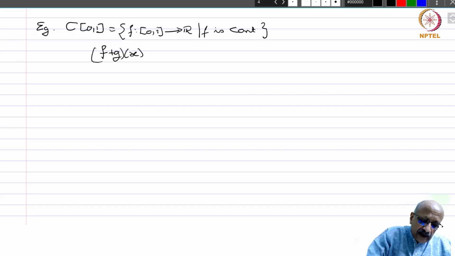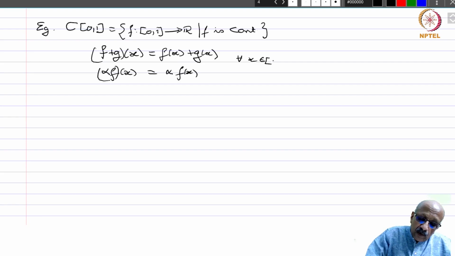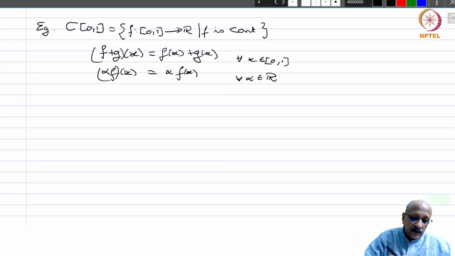So (f + g)(x) is f(x) + g(x), and (alpha f)(x) equals alpha times f(x). This is true for all x in [0,1], for all alpha in R. So with this we have a vector space. Now every continuous function on a compact interval is bounded and attains its maxima and minima, and therefore the following is well defined.